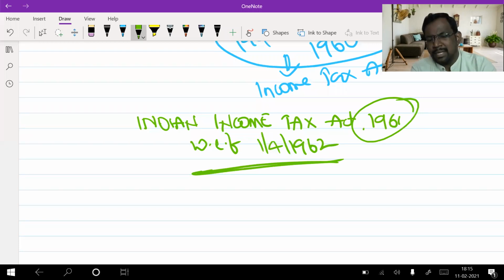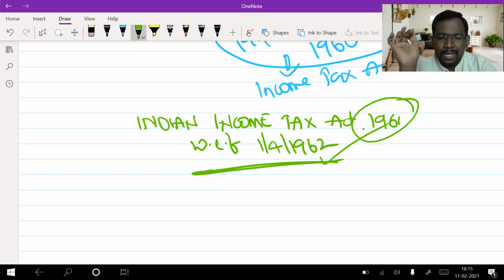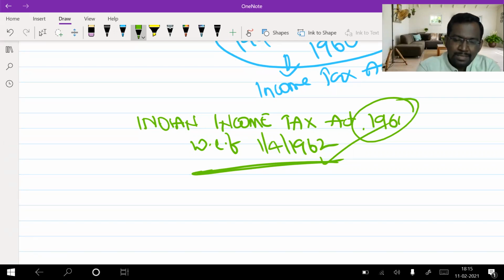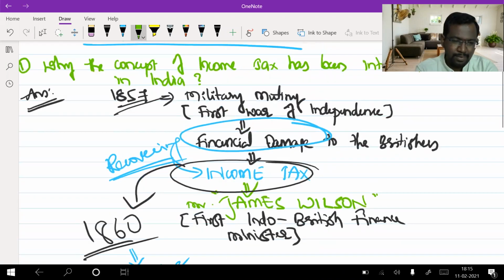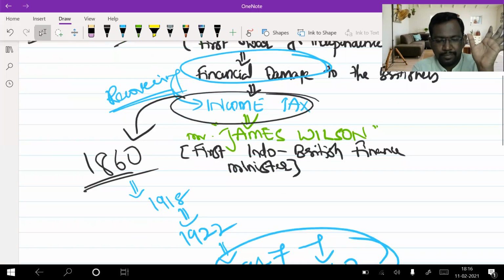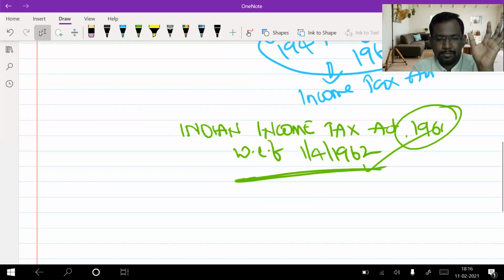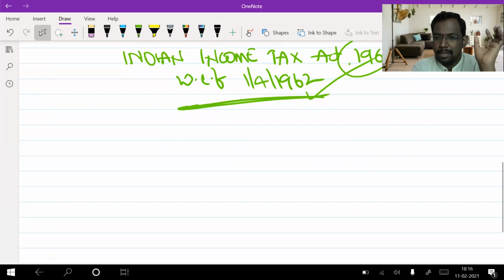Sir, you are saying it is a 1961 Act, but it came into effect from 1962? Though the heading was 1961, its effectiveness came into picture from 1/4/1962. Are you following now? So this is the history of income tax in India. Why it was introduced and how it was introduced. So this is a story. Clear, everyone?